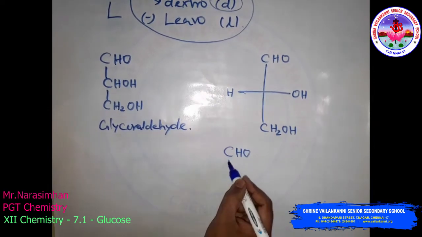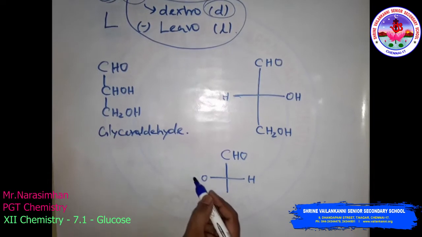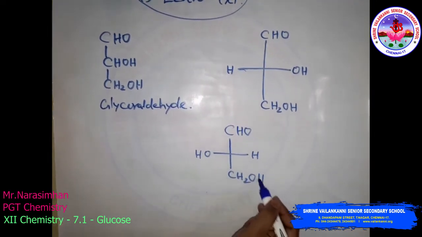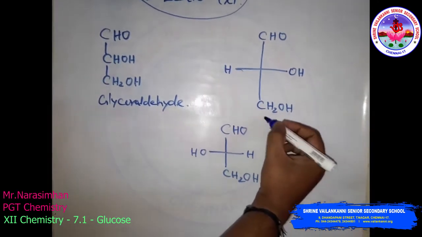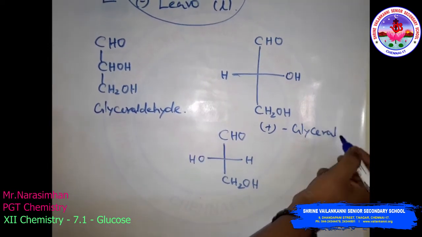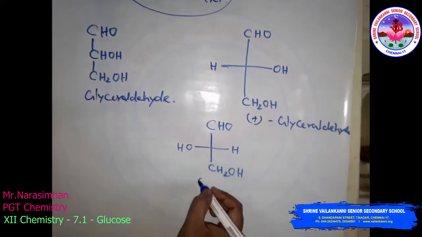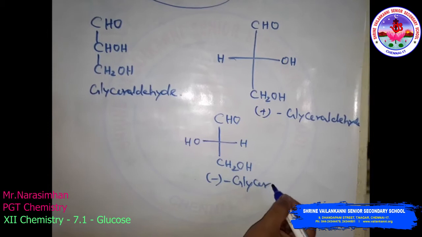CHO, H, OH, CH2OH. See, this is correctly named as plus glyceraldehyde. And this is minus glyceraldehyde.